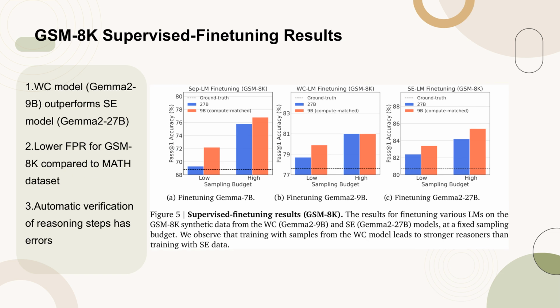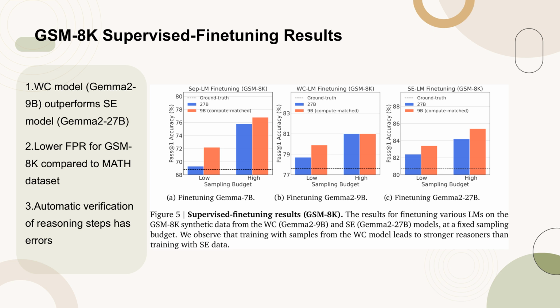Figure 5 presents the supervised fine-tuning results on the GSM-8K dataset, comparing the performance of various language models, LMs, fine-tuned on synthetic data generated by the WC, GEMMA 2-9b, and SE, GEMMA 2-27b models. The results indicate that training with samples from the WC model consistently produces stronger reasoners than those trained with SE data.